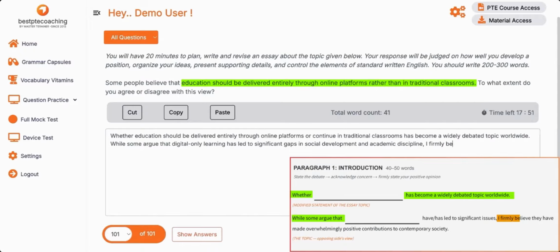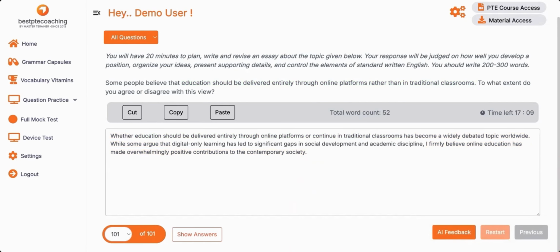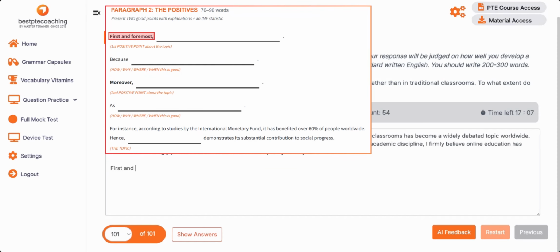I firmly believe online education has made, again from the template, overwhelmingly positive contributions to contemporary society. All right. First paragraph is done. You can verify the template's first paragraph if you want. It will be kept on the screen. Right. Okay, we will start with the same template theme. First and foremost is the theme we start, right?